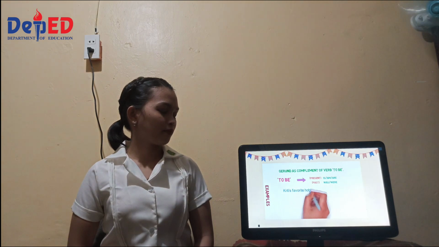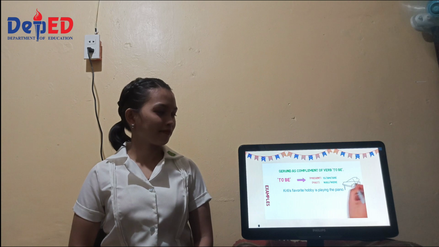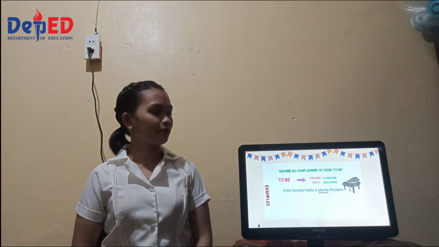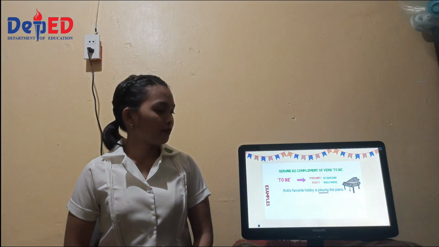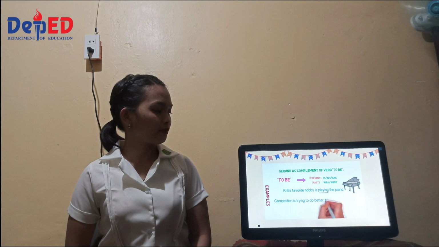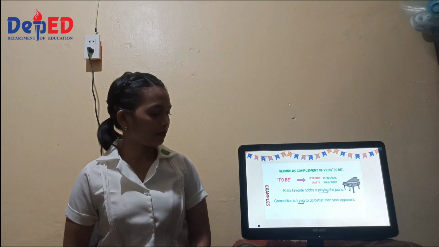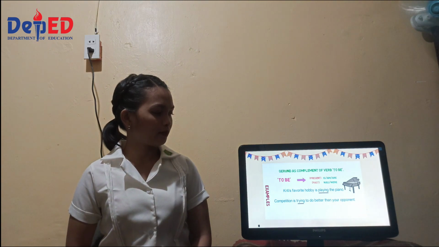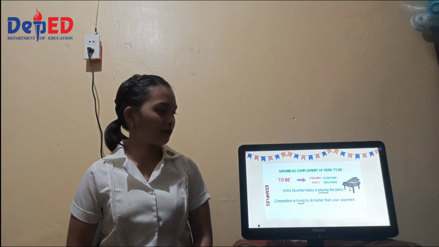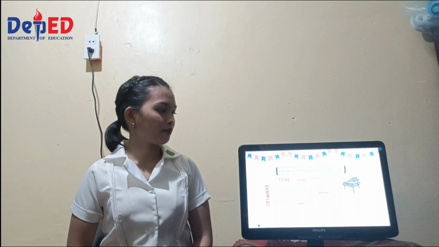Preeti's favorite hobby is playing the piano. Here, playing is a gerund as it is used as a complement to the verb is, which is a to be form. Let's look into one more example. Competition is trying to do better than your opponent. Here, trying is a gerund as it is used as a complement to the verb is, which is a to be form. That is how we can use gerund.